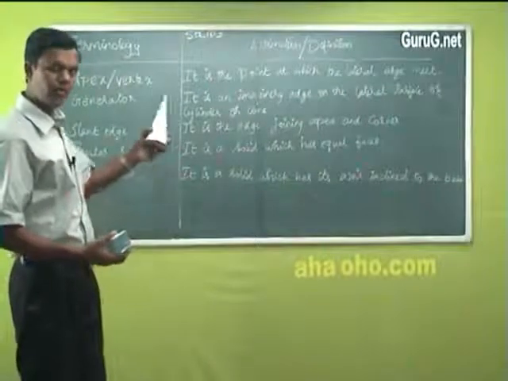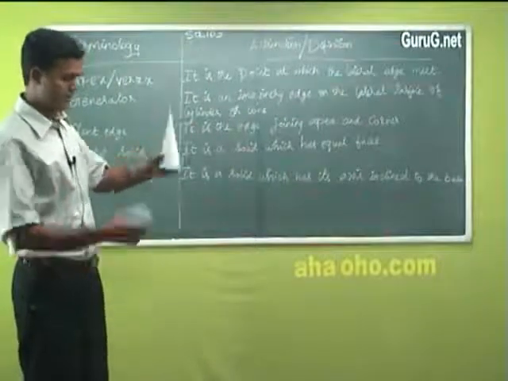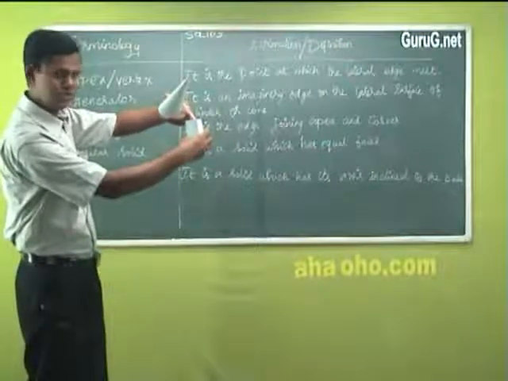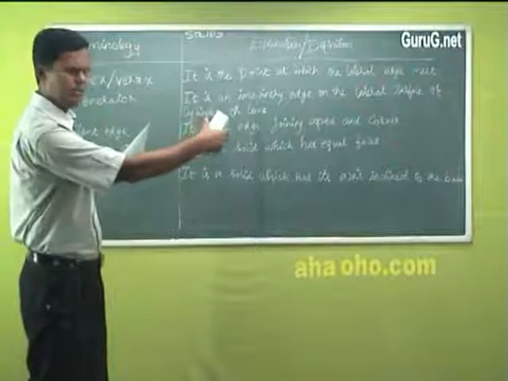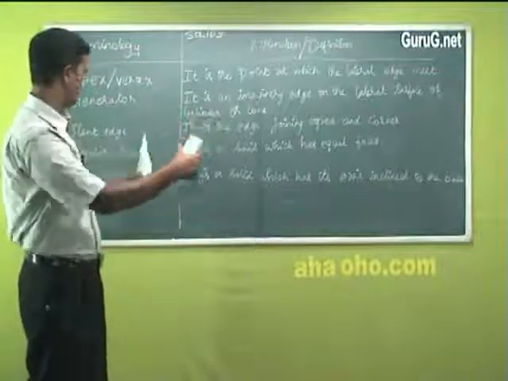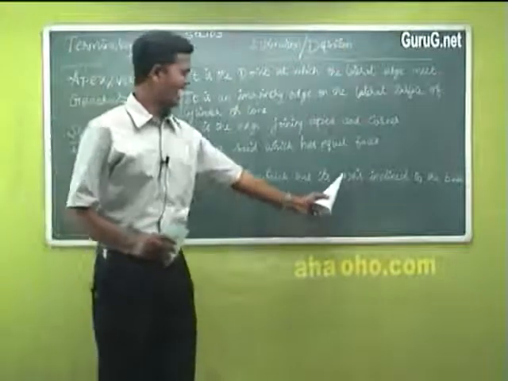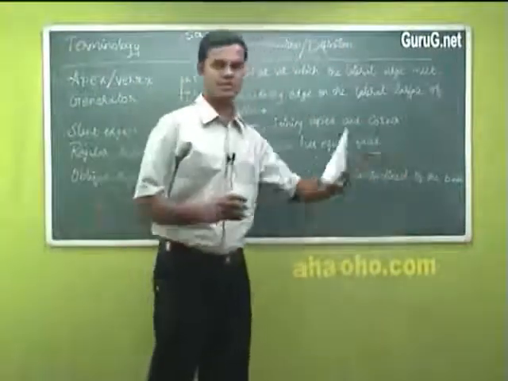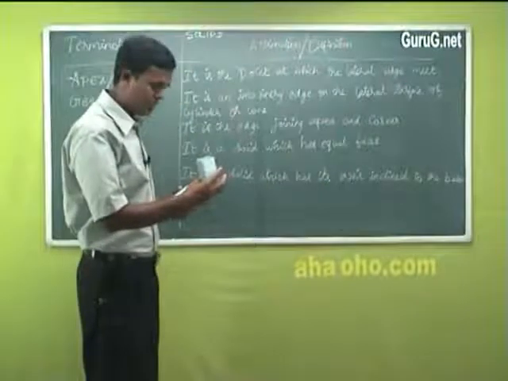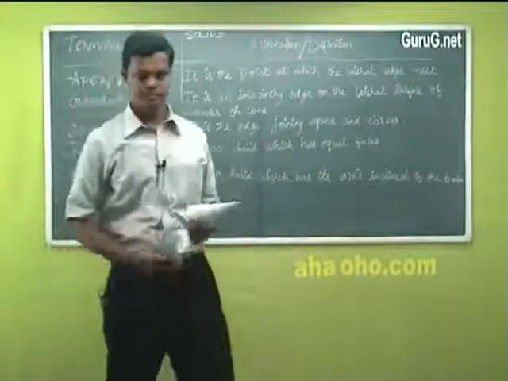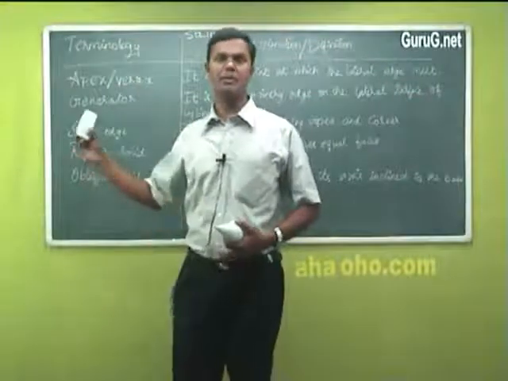What is oblique? You have already seen. If I have a solid, or maybe like this, if it is inclined, the axis is passing through the center. If it is inclined even slightly, say 0.5 degrees, it's called an oblique solid. It is a solid which has its axis inclined to the base. Okay, these are important terminologies to remember.